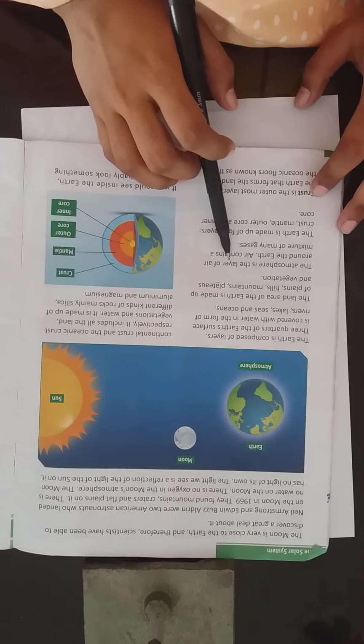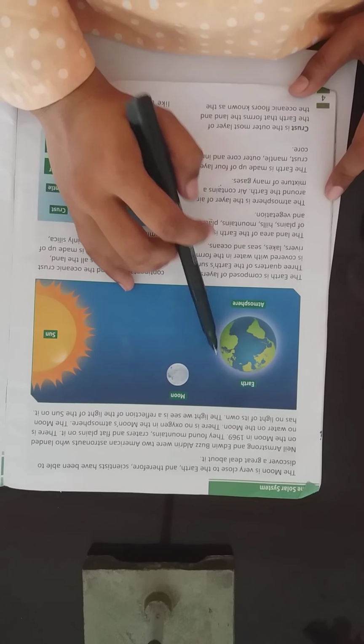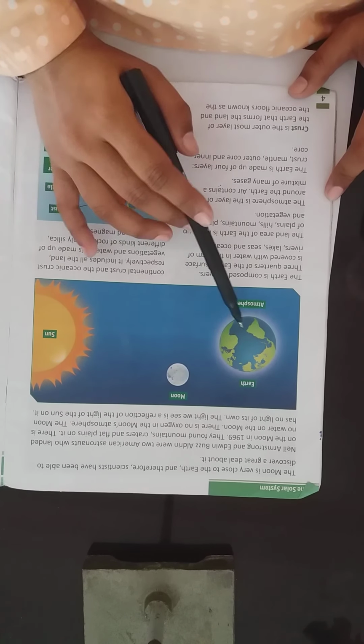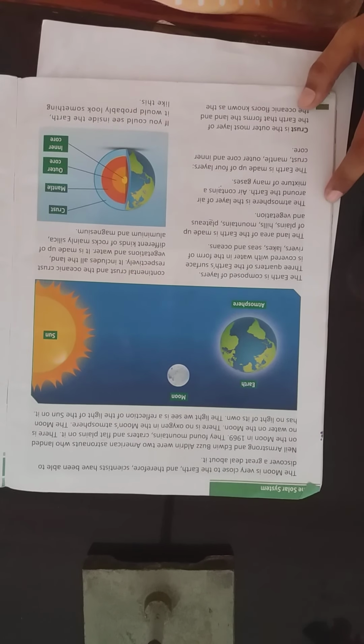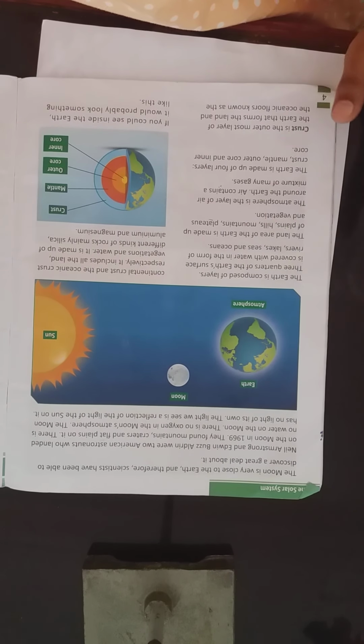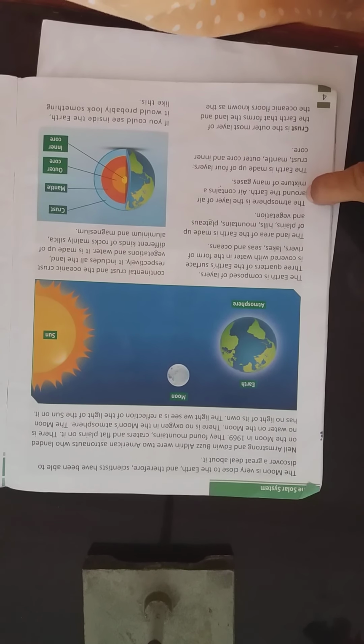The atmosphere is the layer of air around the earth. If you can see in the picture, here is the earth and also here is written atmosphere. So what is basically atmosphere? Atmosphere is basically the layer of air, means the air that is present on the earth. So there is a big layer of the air around our planet.